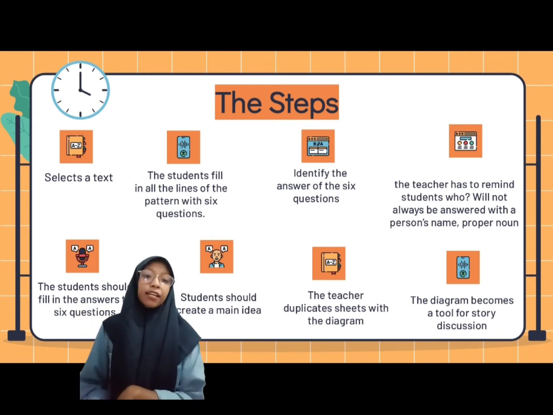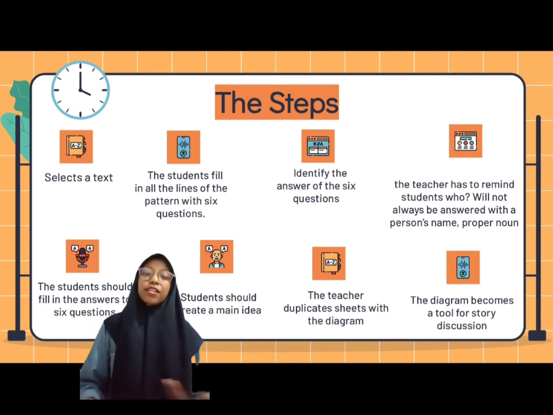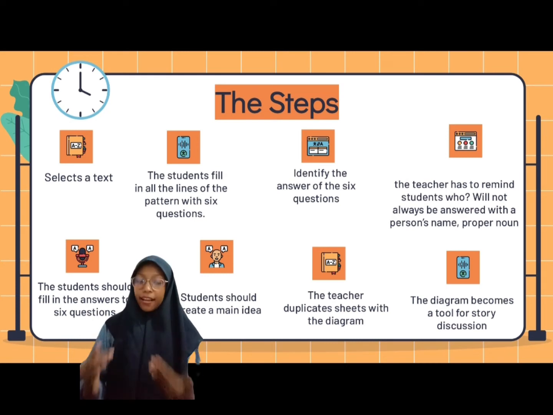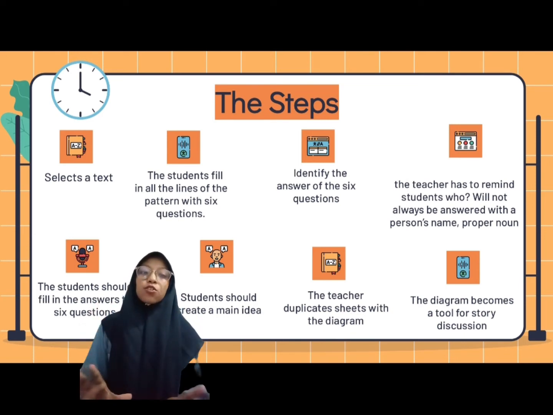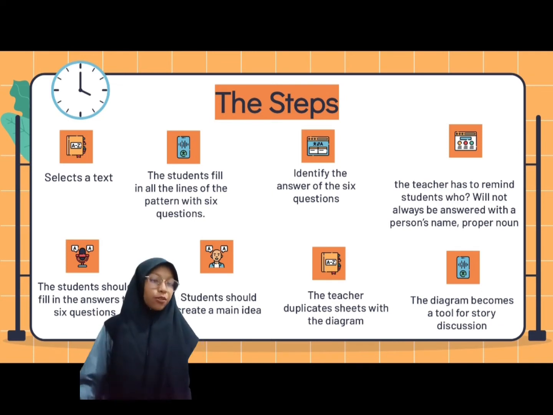When modeling, the teacher has to remind students that the answer will not always be a person's name, a proper noun. Then they will discuss a topic that may be considered a character or subject of the text. After reading the text, the students should fill in the answers to 6 questions such as who is the author talking about? Where did they do? What did they do? When did they do? How did they do? And the last, why did they do?